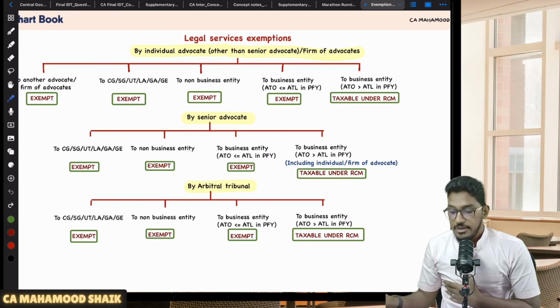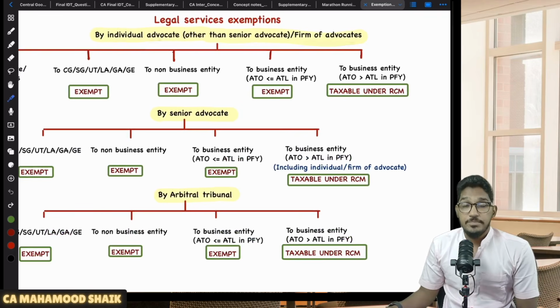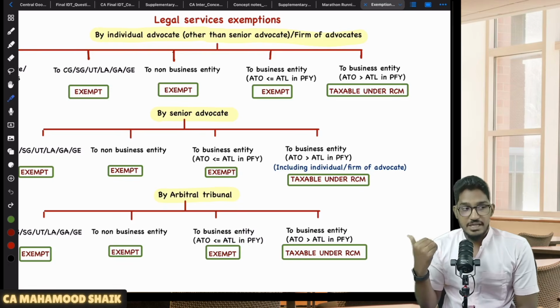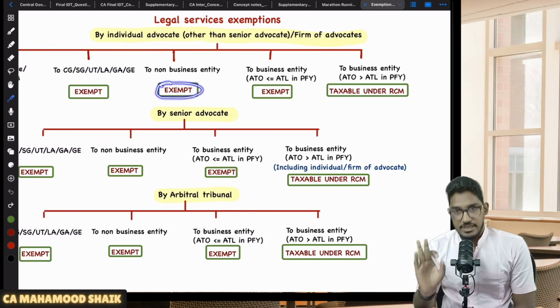Please concentrate now. So in case the services are provided by an individual advocate or firm of advocates to a non-business entity, let us say for example, one lawyer or one firm is fighting a divorce case. For that they are providing legal services. So that divorce case is a service provided to a non-business entity, right? So for that non-business entity, if the services are provided, then also exempt.